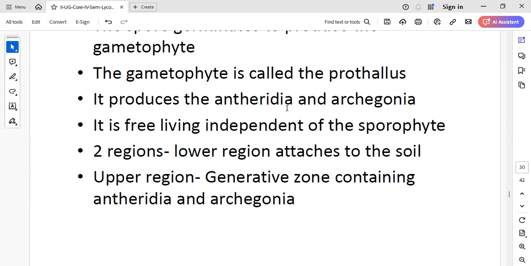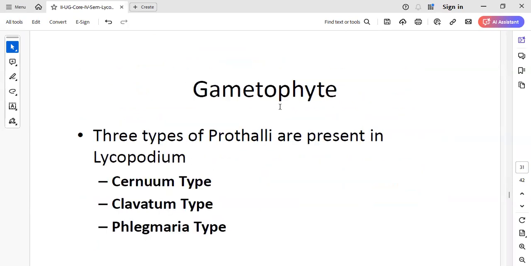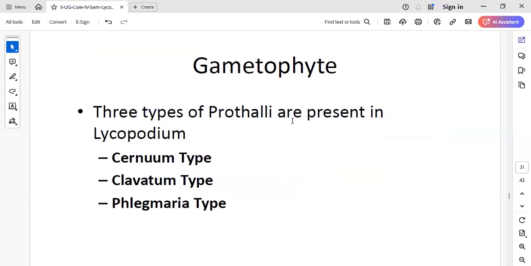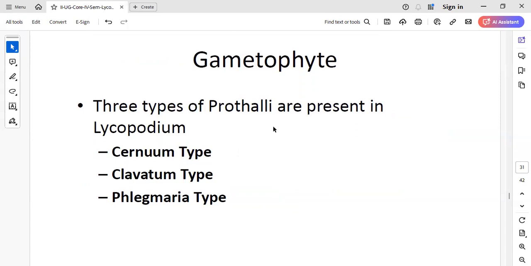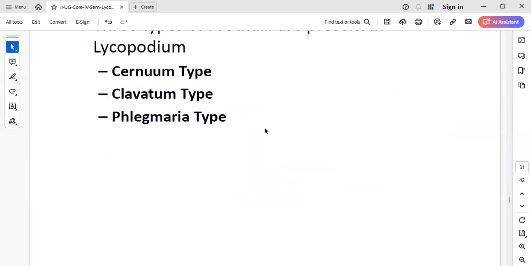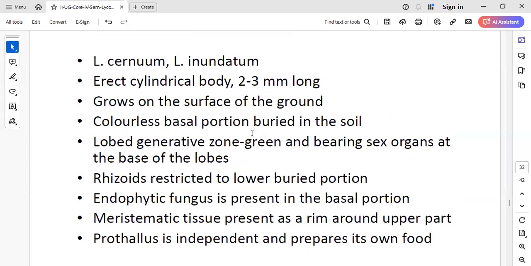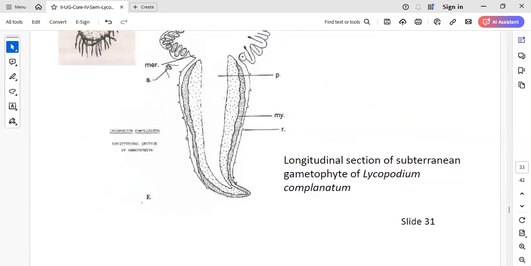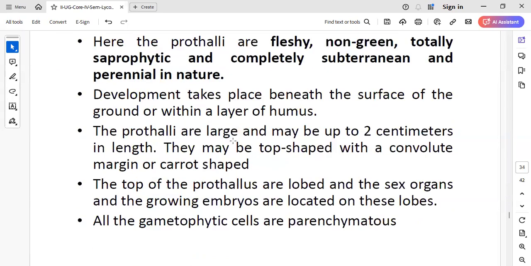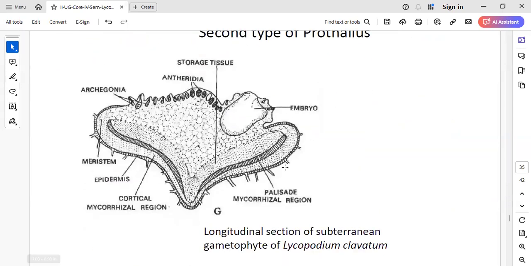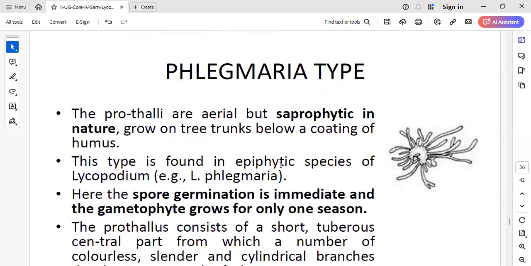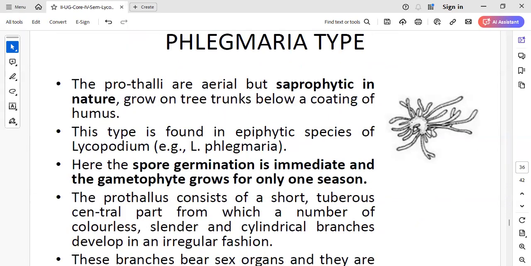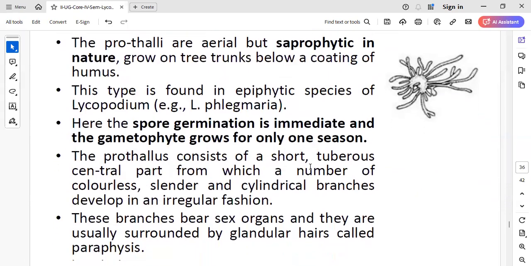And this gametophyte is independent of the sporophyte. There are three types of prothalli observed in Lycopodium: the Cernuum, Clavatum, and Phlegmaria types. You can see this is the gametophytic structure of Lycopodium campanulatum, this is the clavatum type observed in Lycopodium clavatum, and this is a Phlegmaria prothallus observed in Lycopodium phlegmaria.